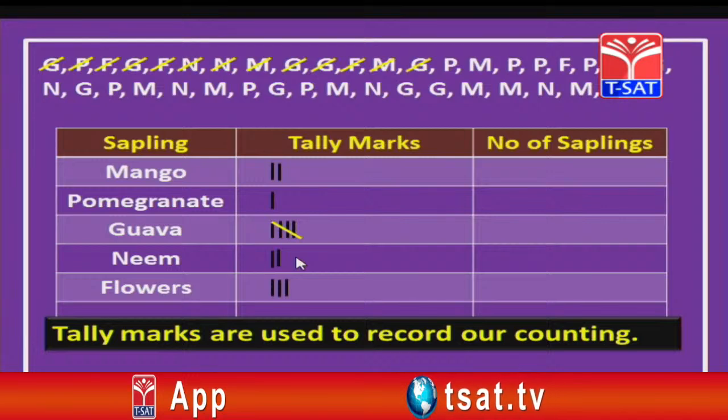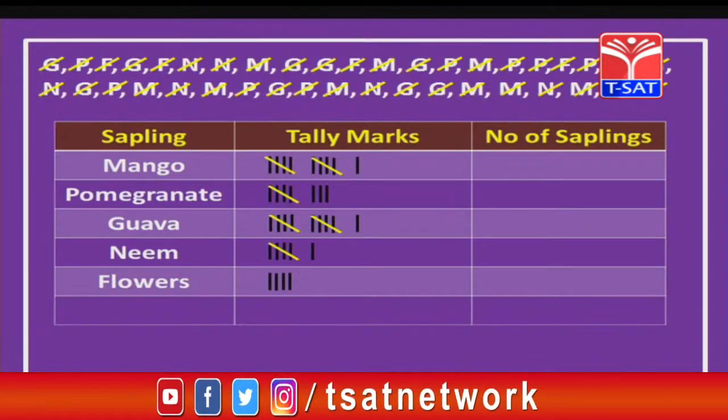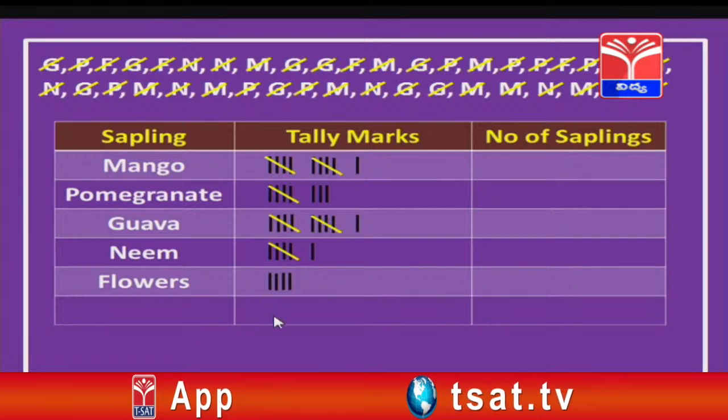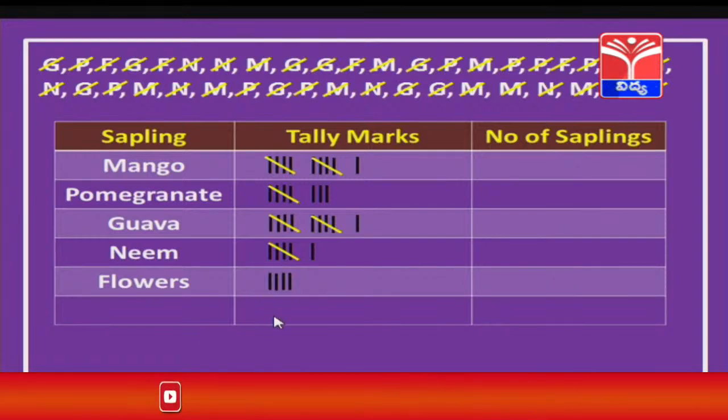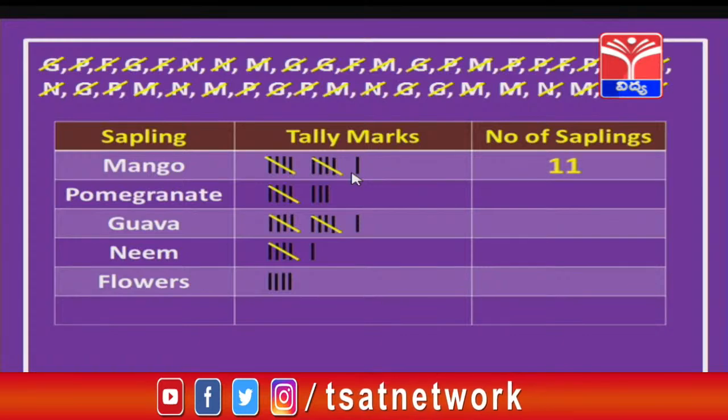Now, children, let us draw for the remaining saplings also. After drawing the tally marks, it looks as shown on your screen. Now, see here, you can easily identify it. These are sets of 5, 5, 5, 5, 5. Now, it is easy for you to count. Let us find out the number of saplings for mango. How many are there, children? 5 plus 5, 10 plus 1, 11, right. So, 11 saplings are there for mango.